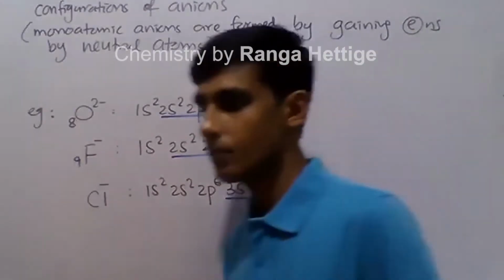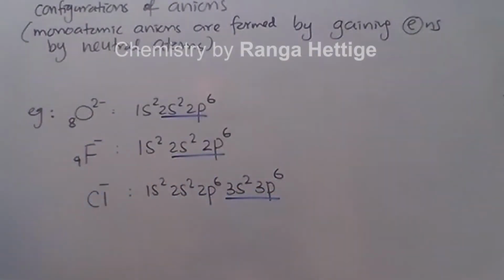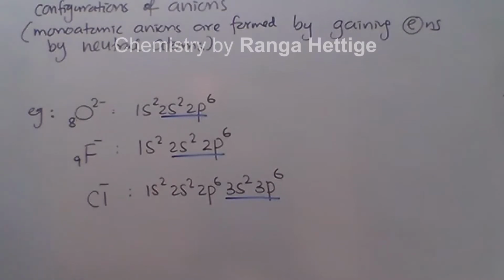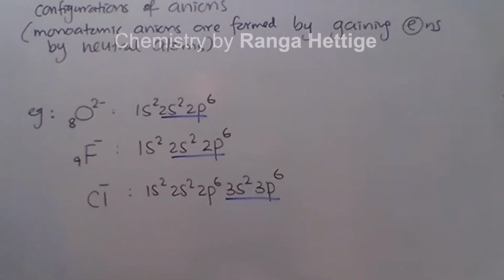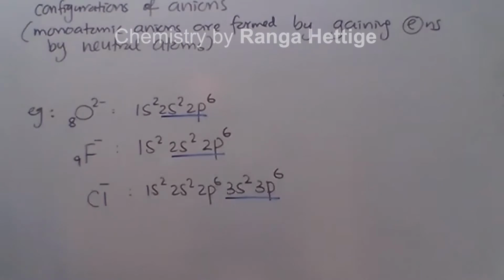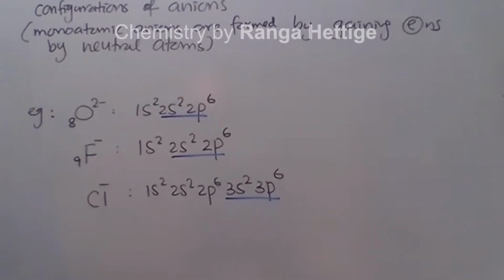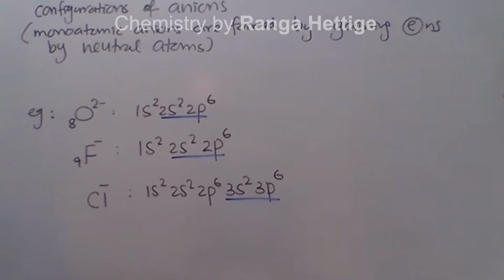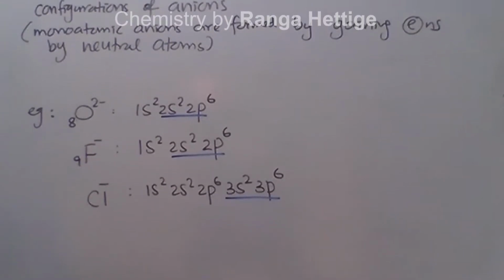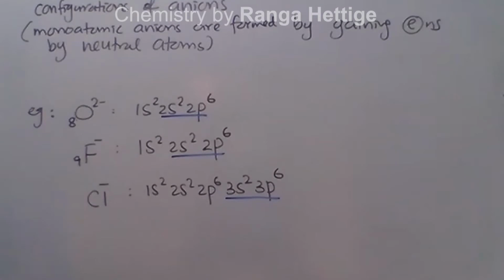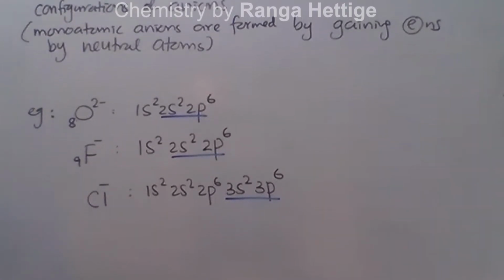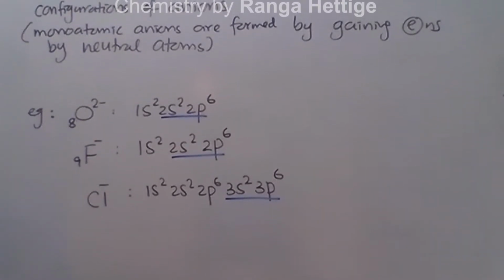Right? That is the important thing you have to understand regarding configurations of anions. Is it clear? And all these common anions you write, which are formed by nonmetals, you get the stable configuration in the valence shell. I think you can understand that. Okay.